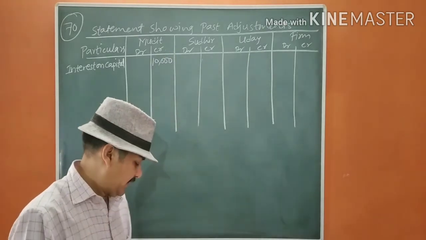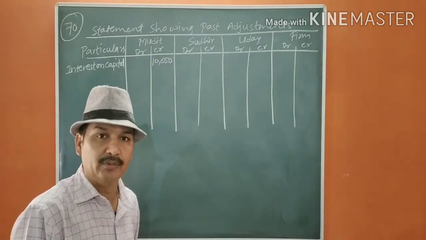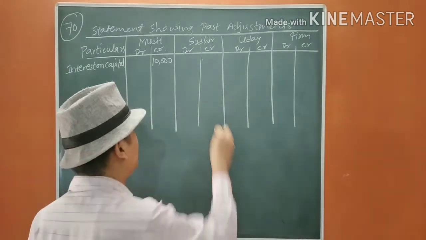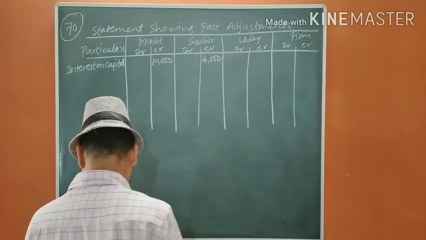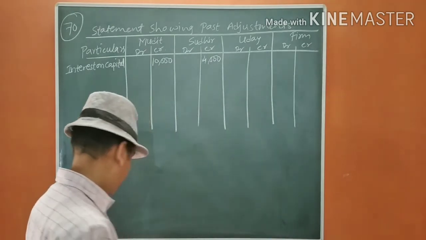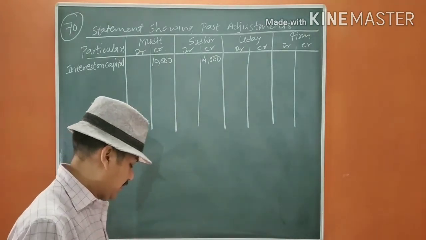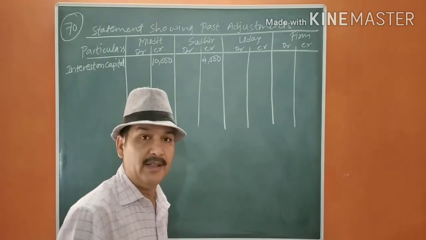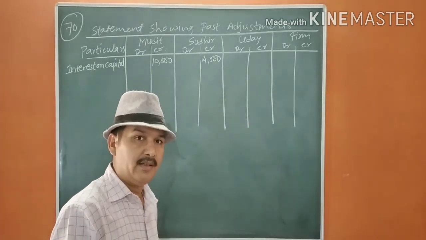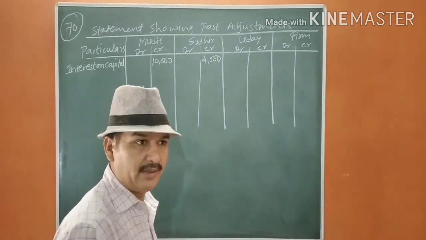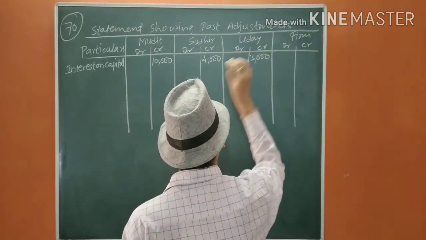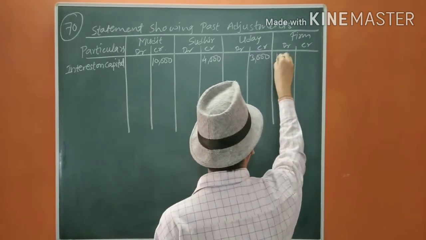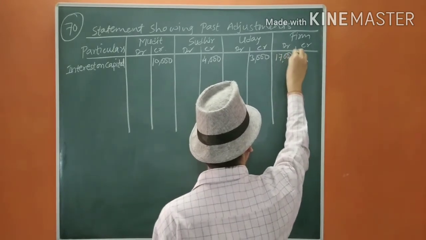Then 16,000 will be 10%, 8,000 will be 5%, 4,000 will be 2.5%. Then 12,000 will be 10%, 6,000 will be 5%, 3,000 will be 2.5%. So 17,000 will be calculated here.